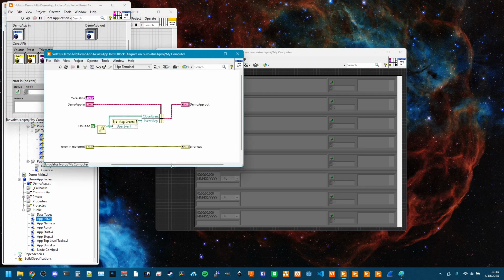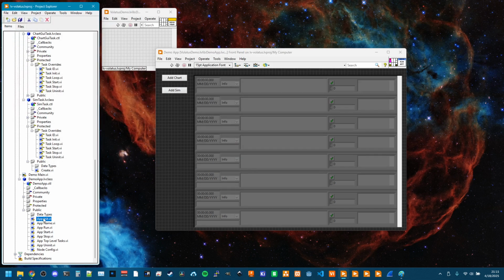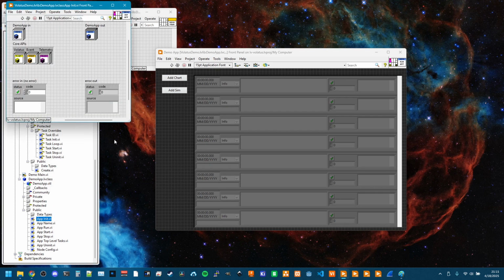So the initialization, wow, this pattern looks pretty familiar. Since the application hierarchy is not one of the tasks which share a lot of the core infrastructure, all of the APIs that are needed to be able to access the rest of the framework are provided. So with Volatus API here, you would be able to get any other API that isn't part of this cluster but has been registered. These are all kind of just the core APIs, as the label might hint at, that are going to be very commonly used.